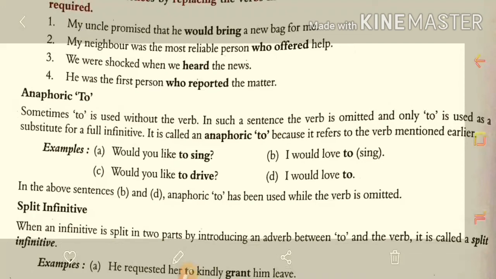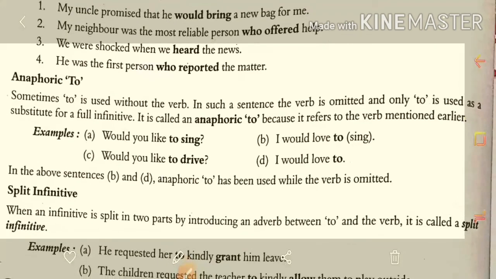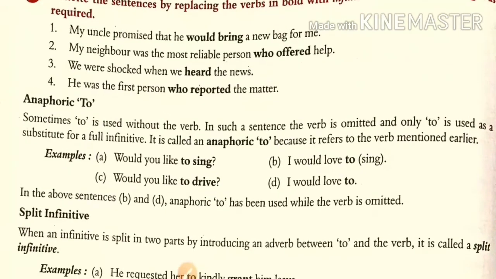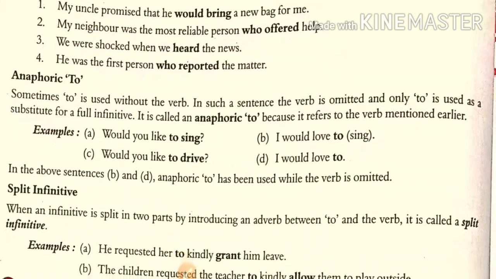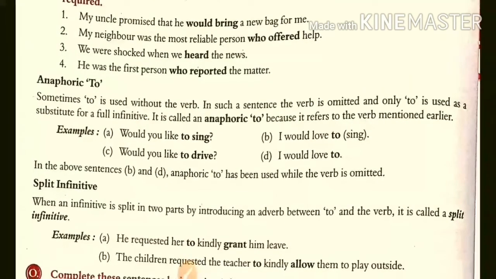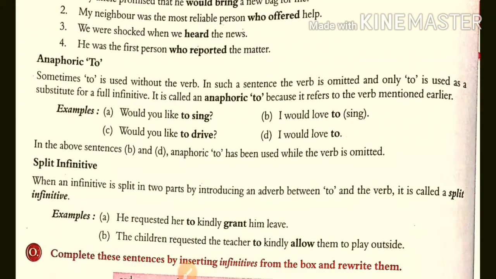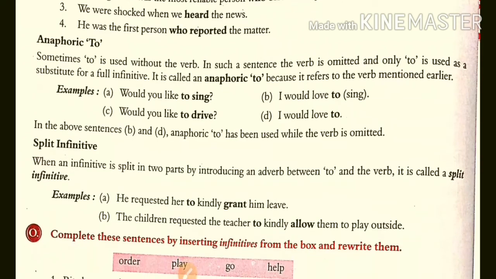So in such sentences the verb is omitted, and only the to is used as a substitute for a full infinitive. It is called an anaphoric to because it refers to the verb mentioned earlier. For example, would you like to sing? Then, would you like to drive? I would love to sing. So in the above sentences, B and D, anaphoric to has been used while the verb is omitted.